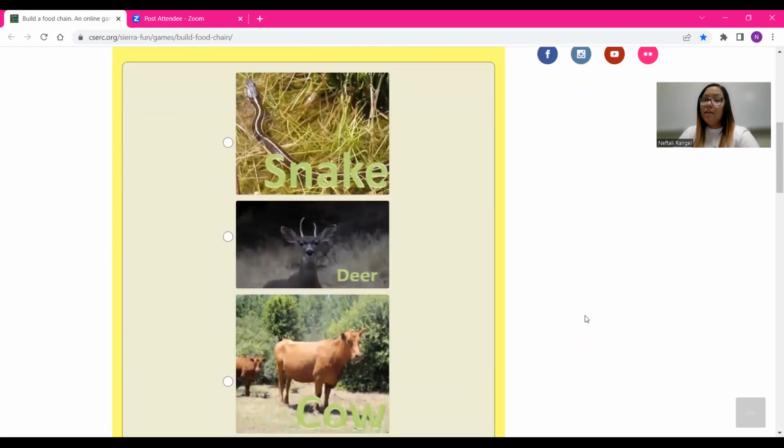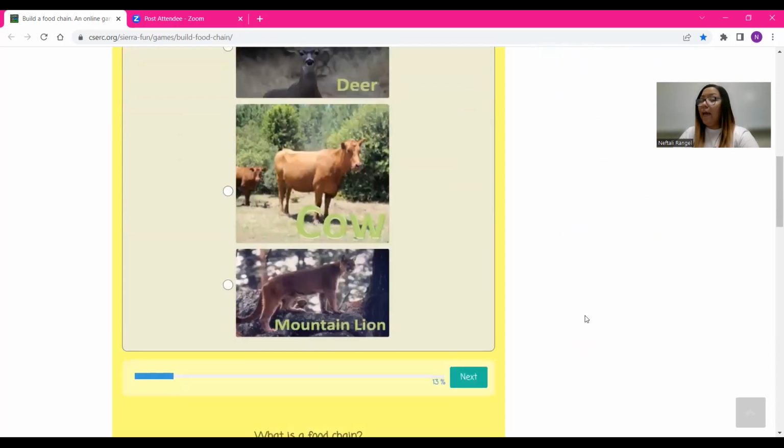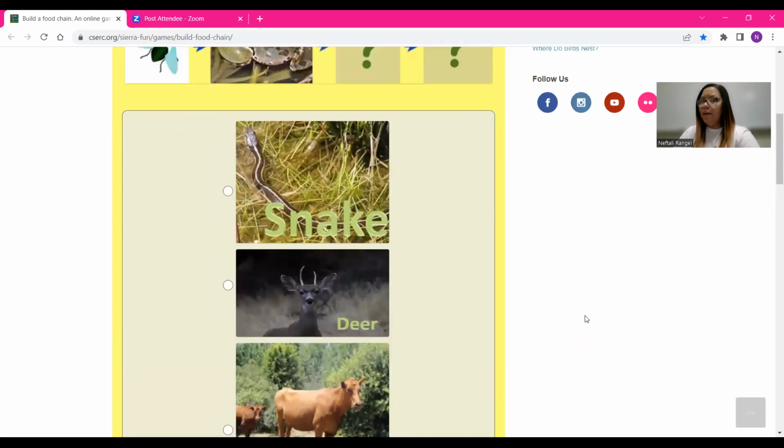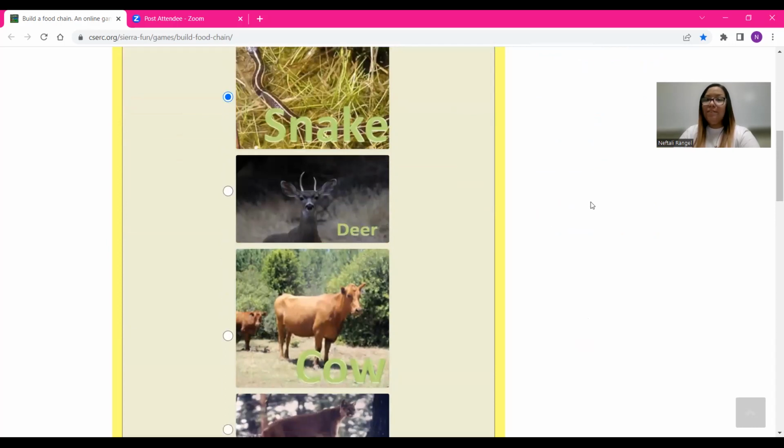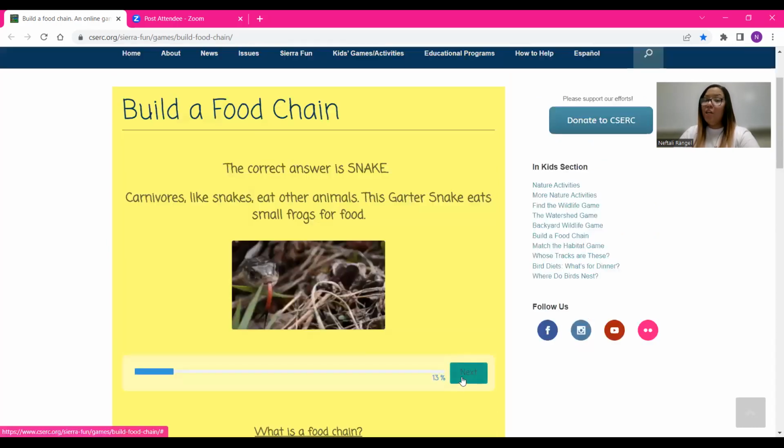Is it a snake, a deer, a cow, or a mountain lion? It would be a snake. Let's check it out. The correct answer is snake. Carnivores, like snakes, eat other animals. The garter snake eats small frogs for food.